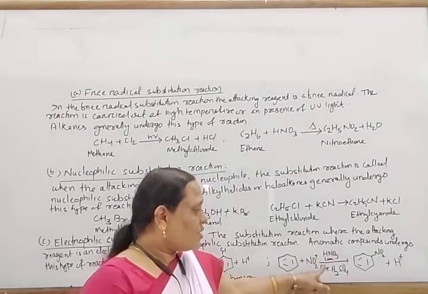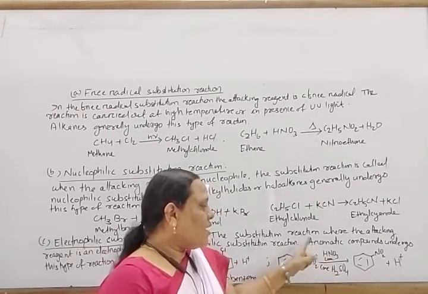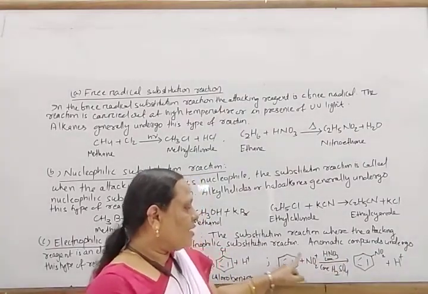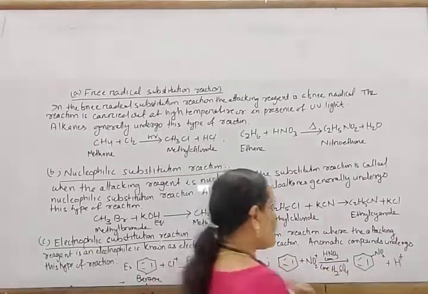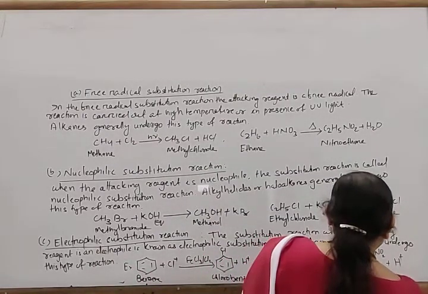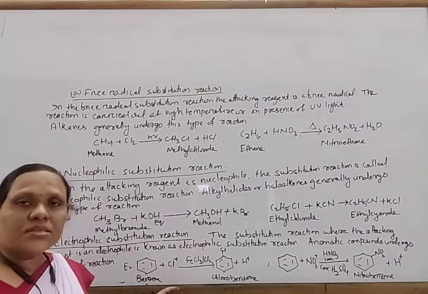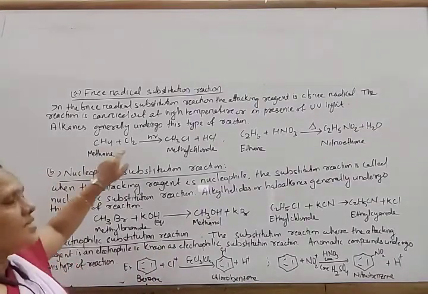The concentrated sulfuric acid works to liberate the electrophile NO2+ from nitric acid, and this electrophile is substituted here, replacing one H+ ion. This compound is known as nitrobenzene.